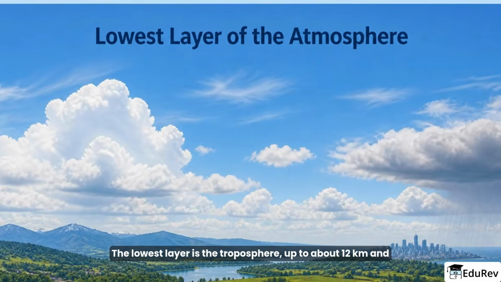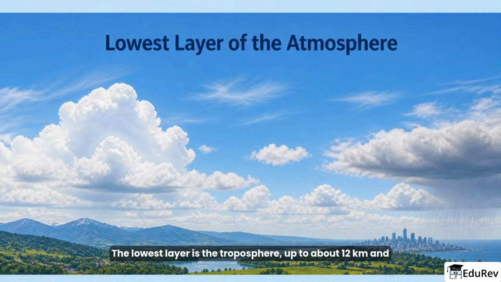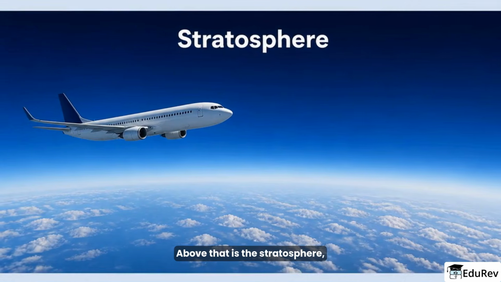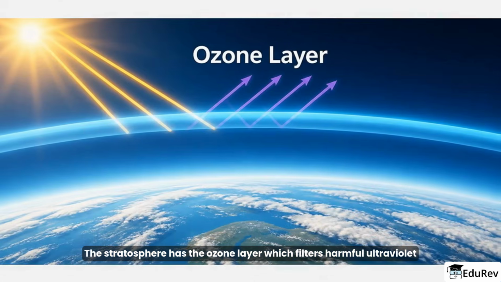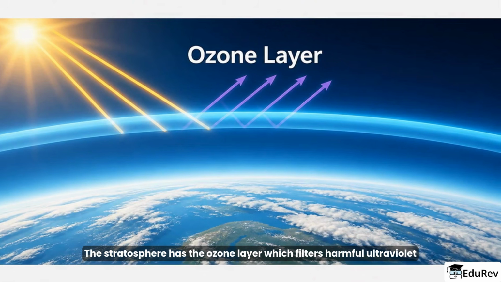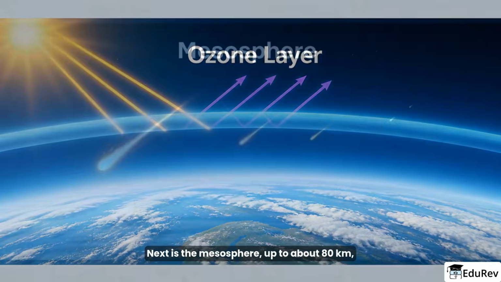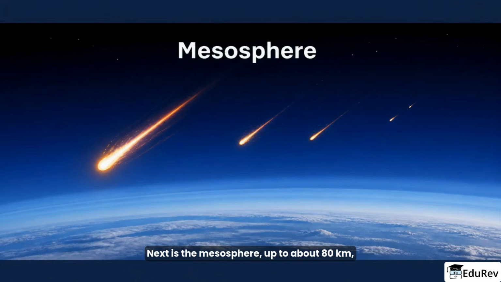The lowest layer is the troposphere, up to about 12 kilometers, and it contains the air we breathe, most clouds, and all everyday weather. Above that is the stratosphere, up to about 50 kilometers, where there are no clouds and aeroplanes often fly. The stratosphere has the ozone layer, which filters harmful ultraviolet rays from the sun. Next is the mesosphere, up to about 80 kilometers, where the temperature falls and most meteorites burn up.